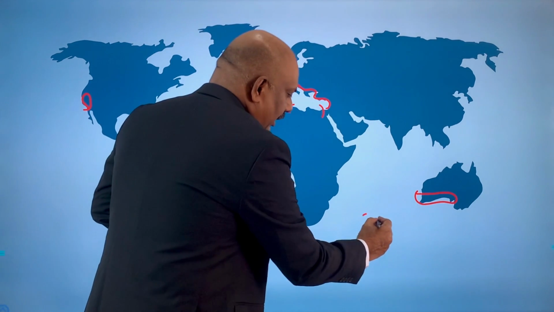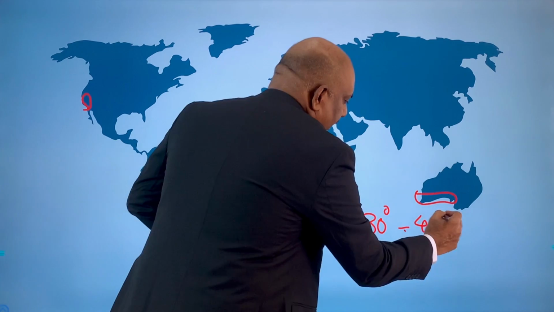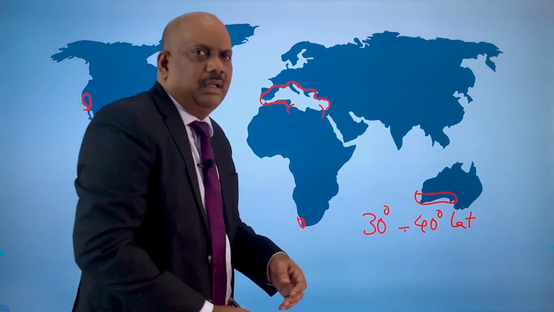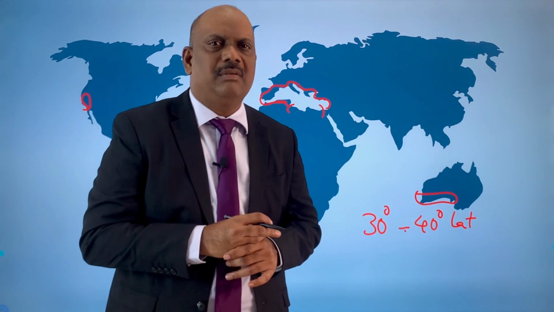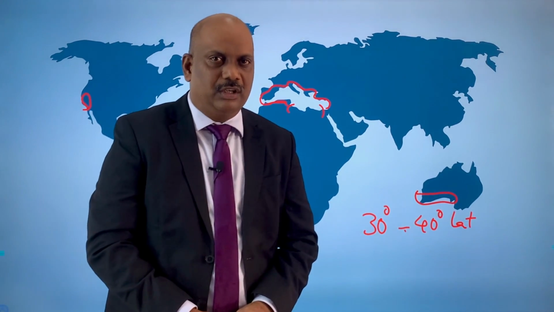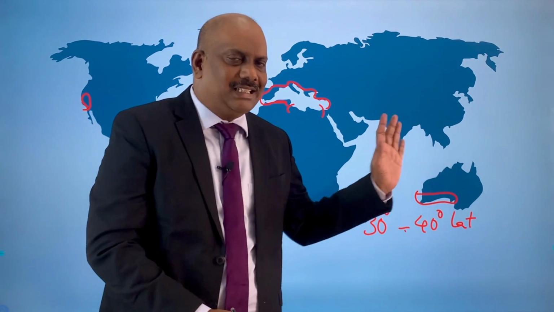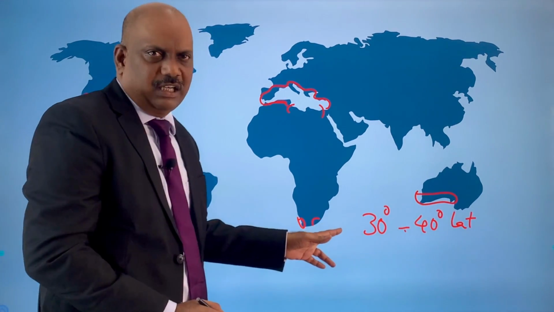So this particular climate is located in both the hemispheres between the latitudes of 30 degree to 40 degree. Sometimes it may extend even up to 45 degree latitudes. This climate is found along the western continental margin, and on its corresponding eastern side of the continent we can see the China type of climate. So here we have Mediterranean climate, this side again we will have China type of climate.